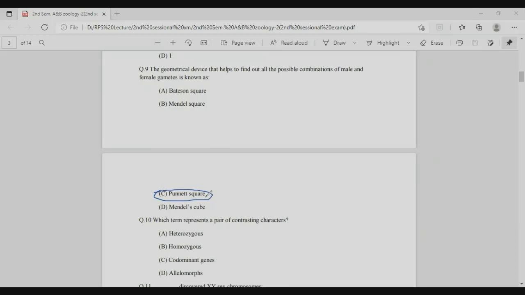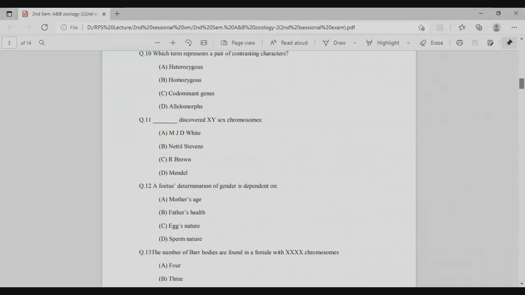So the right answer is option C. The next question is: which term represents a pair of contrasting characters? The right answer is option D, allelomorph.